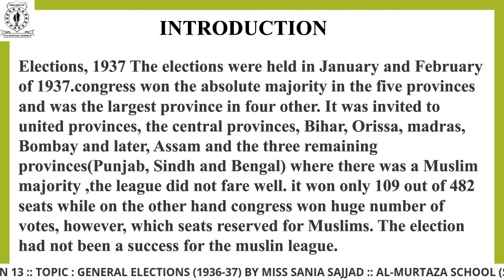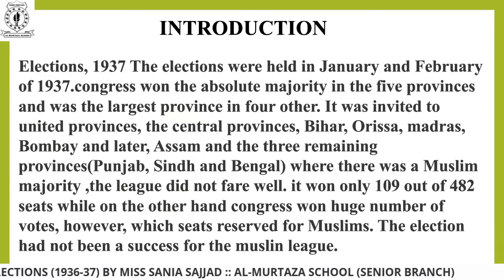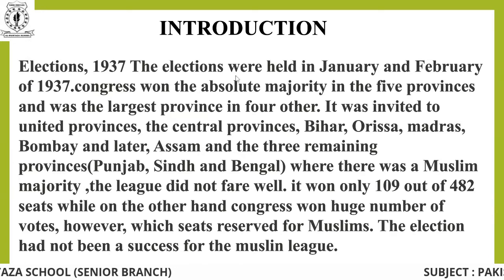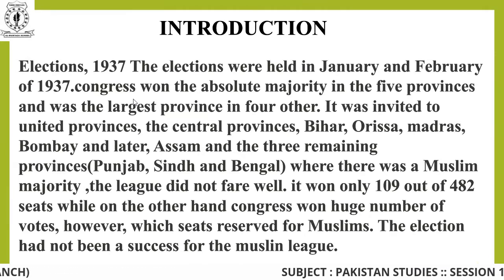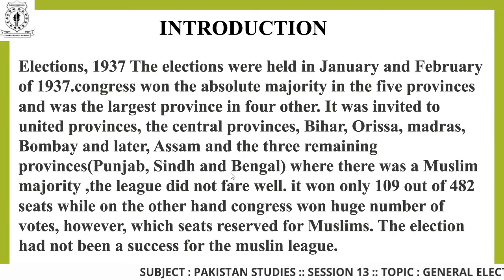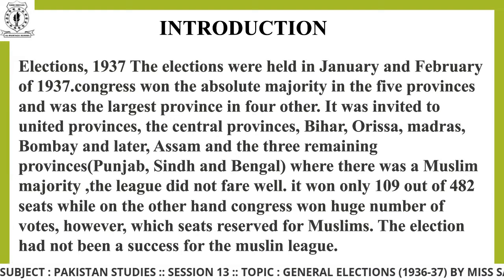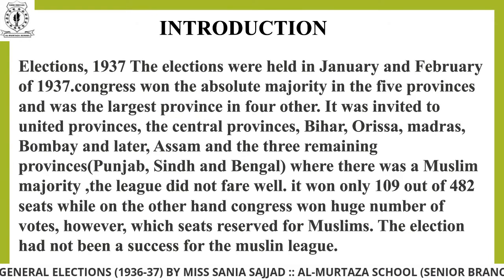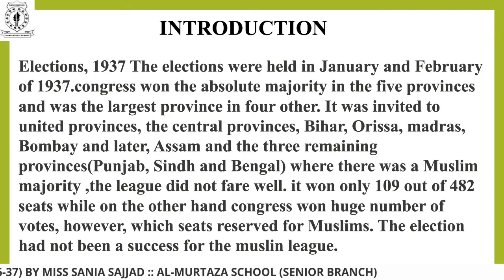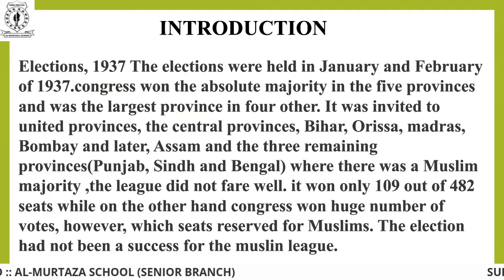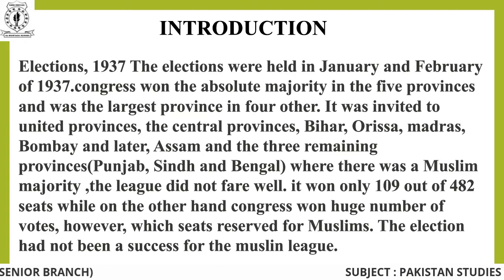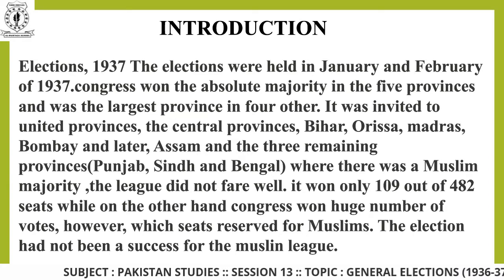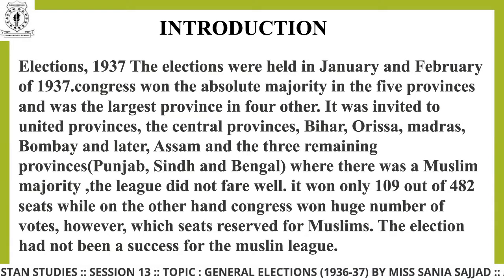So let's begin with the introduction of general elections. Elections 1937. The elections were held in January and February of 1937. Congress won the absolute majority in five provinces and was the largest party in four others. It was invited to form governments in the United Provinces, the Central Provinces, Bihar, Orissa, Madras, Bombay, and later Assam, and the three remaining provinces, Punjab, Sindh, and Bengal, where there was a Muslim majority.